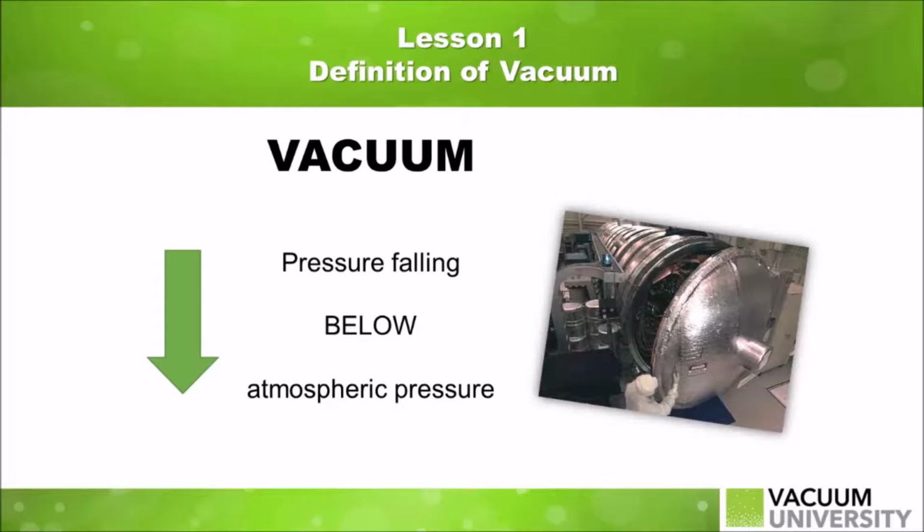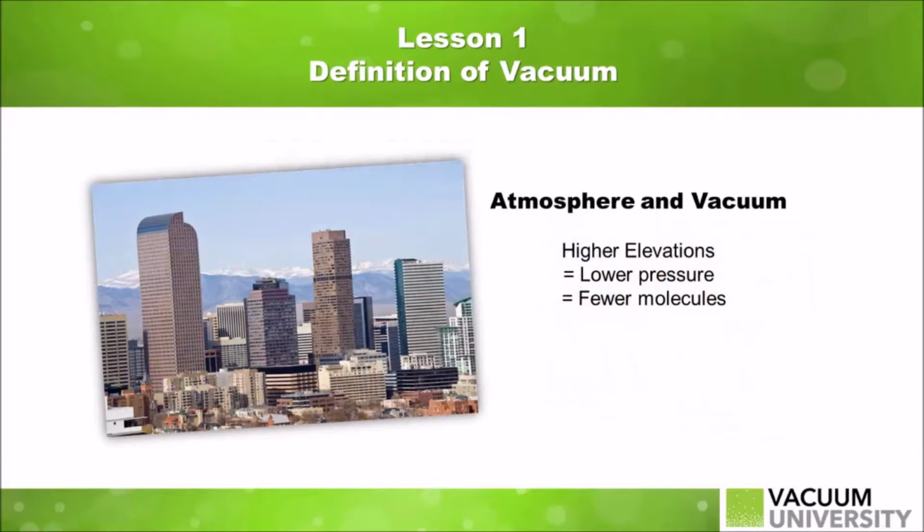Another way to define vacuum is anytime the pressure within a vessel falls below atmospheric pressure. Essentially, atmospheric pressure is the pressure that our atmosphere exerts on us. It is important to remember that atmospheric pressure differs at different elevations. Higher atmospheric pressure occurs when the air is denser, more molecules. Fewer air molecules will result in a lower atmospheric pressure. For example, did you ever notice that when you visit higher elevations, like Denver, it is more difficult to breathe? This is because the air is thinner at higher elevations and there are fewer molecules in the air.